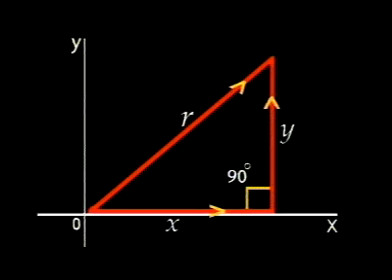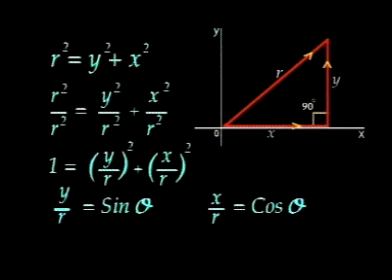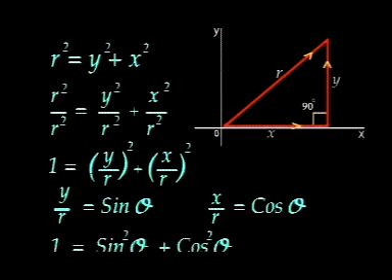Now, considering this triangle once again, you can easily see that y over r is perpendicular over hypotenuse, that will be sine, since y over r is equal to sine theta. Similarly, x over r is equal to cos theta. Then if we put these values, 1 is equal to sine square theta plus cos square theta.